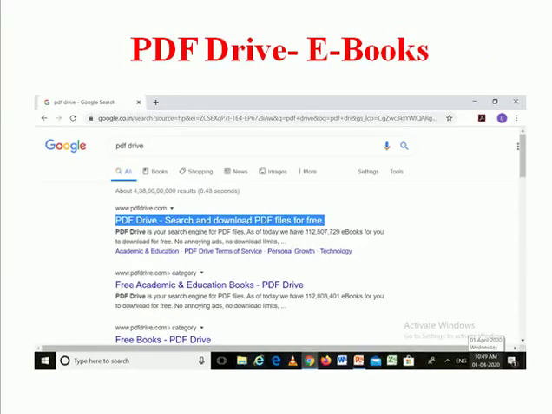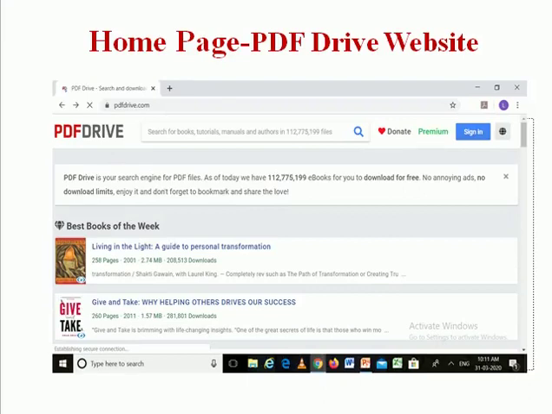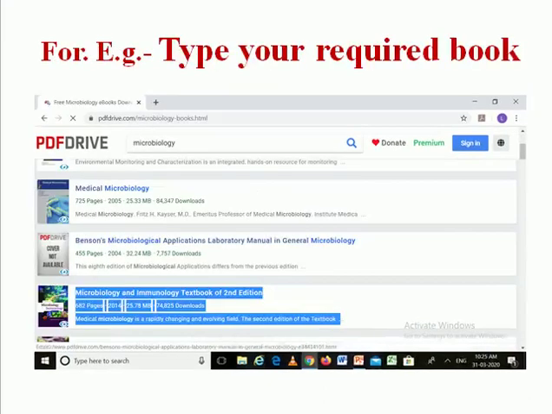PDF Drive. PDF Drive is a free e-book website which provides academic and general books in PDF format. You can search on Google. Open Google, enter PDF Drive, click the first link and open the home page of the website. Then you will see the search box. Enter your required book in the search box. For example, I enter microbiology.